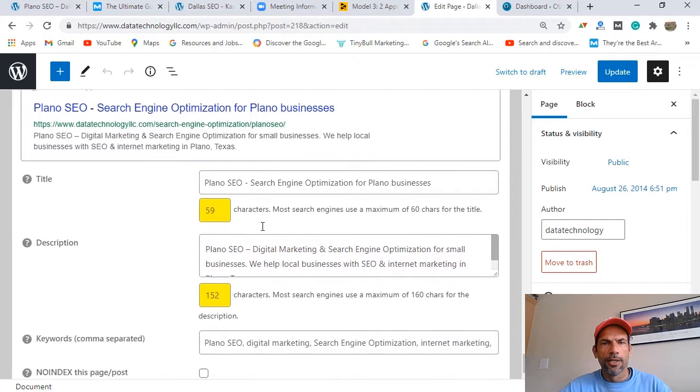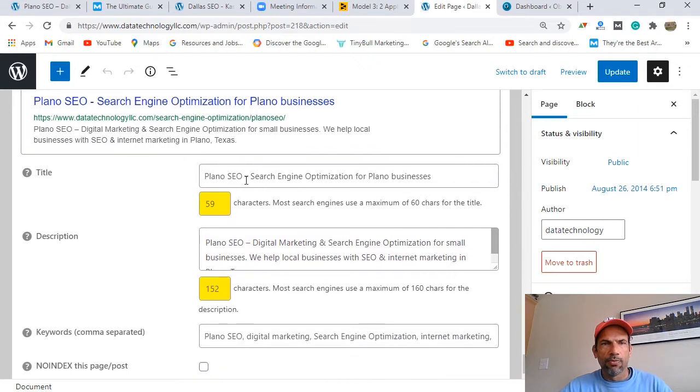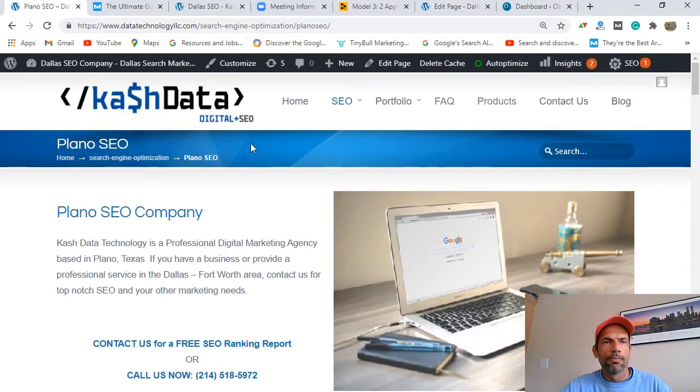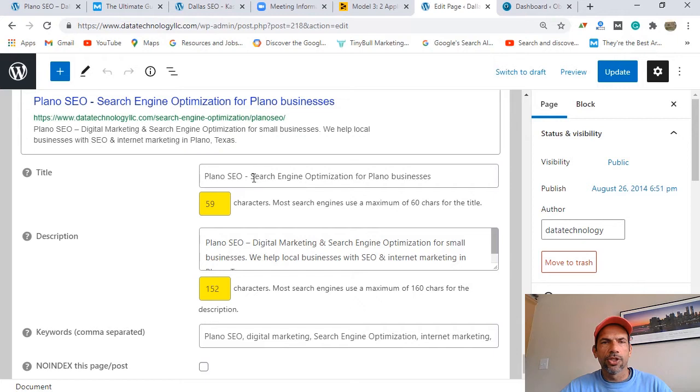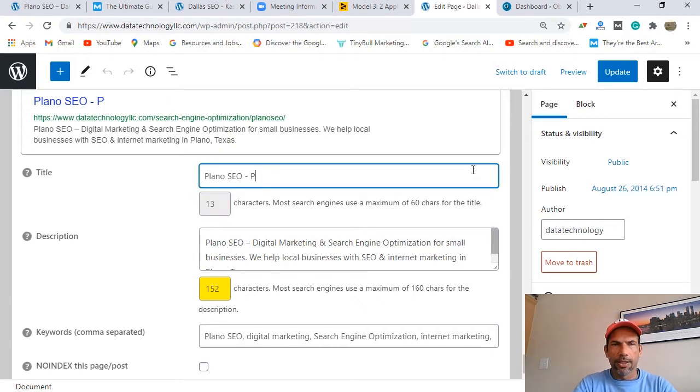So if I come down here, right, this is where I'm going to, in fact, let me make sure it's the right page. Okay, so this is the right page, and I'm going to change this. Let's just change it to Plano Digital Marketing. Let's just call it that. In fact, we'll keep it simple here. Plano Digital Marketing, right? Or I'm just sticking with SEO, digital marketing in Plano. Let's try that. I just want to show you how to update this.